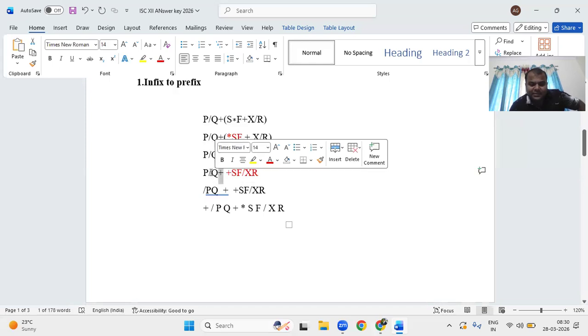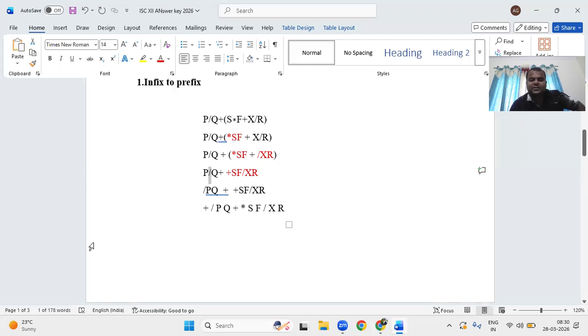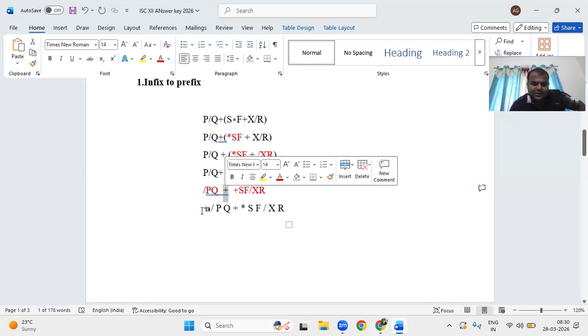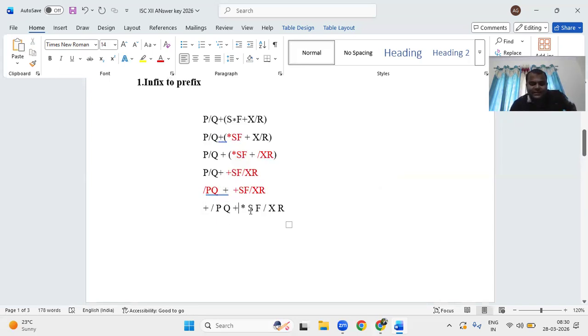Between the two, which has higher precedence? The division, right. Then I go for this one as the first operand, and this one is the second operand. Next we have only plus remaining, and that should come first. The plus, division PQ, plus SF, slash XR.